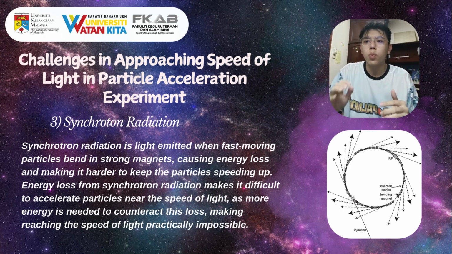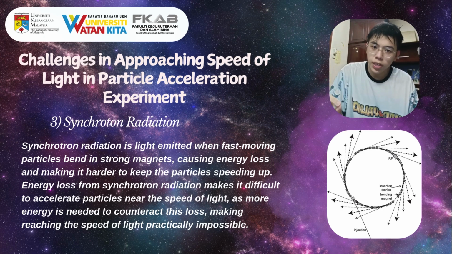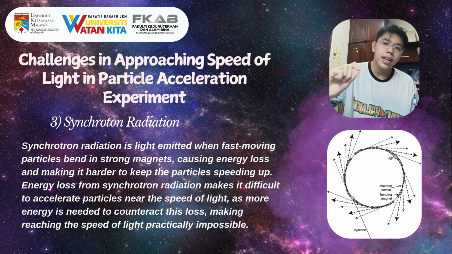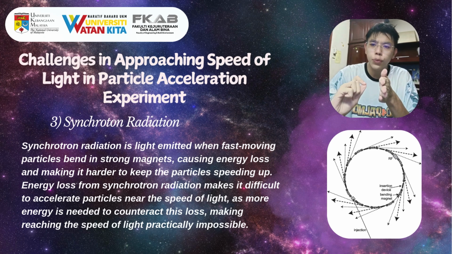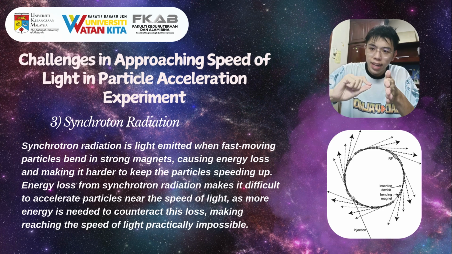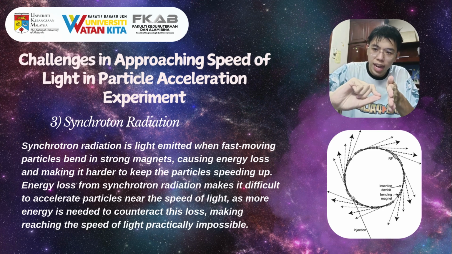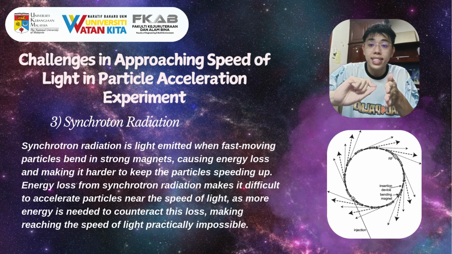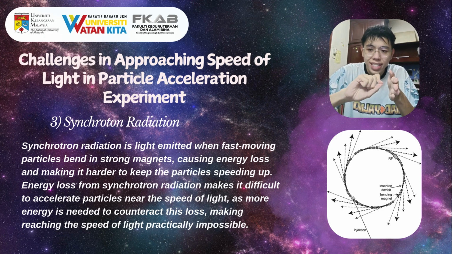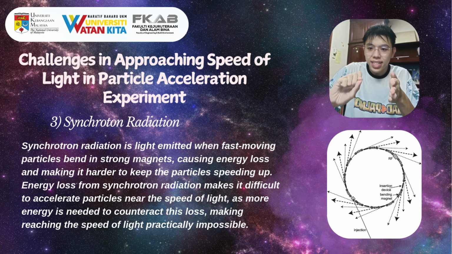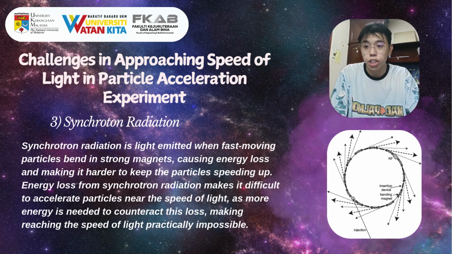Have you ever wondered what happens when tiny particles speed up really fast? Imagine a particle zooming through space super fast. Now, what if we throw a powerful magnet into its path? Here's what happens. As this tiny particle moves around the magnet, it doesn't go straight anymore. Instead, it starts to bend around the magnet. But there's more. As it bends, it loses some of its energy by giving off light. This light is known as synchrotron radiation.